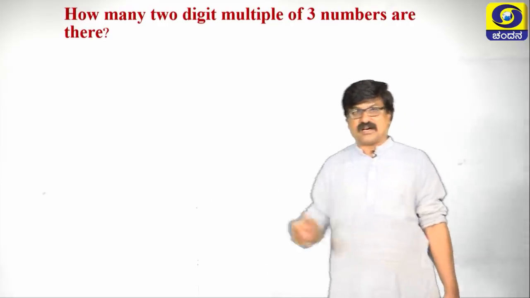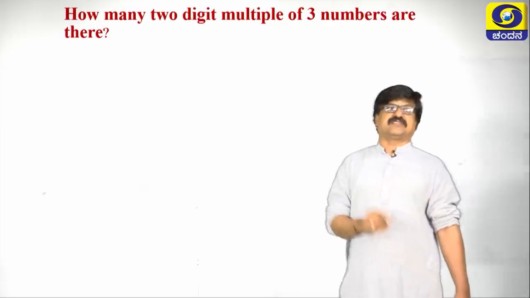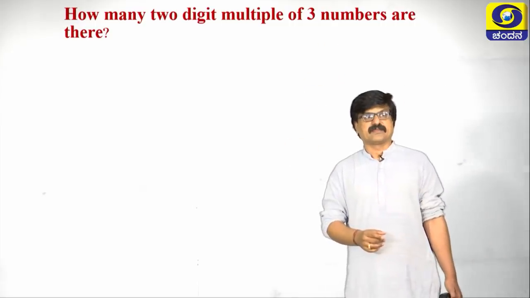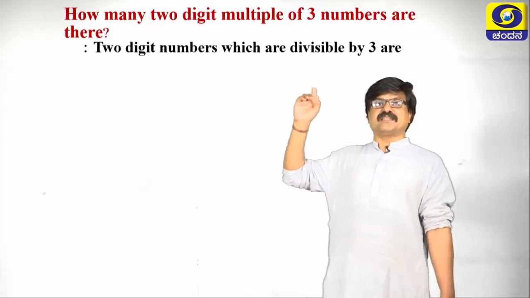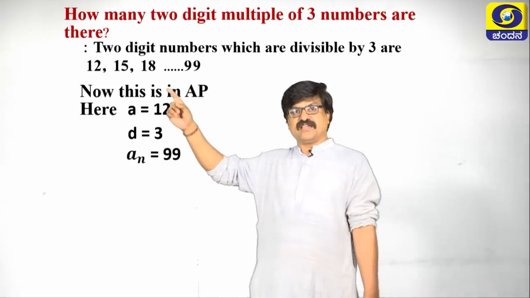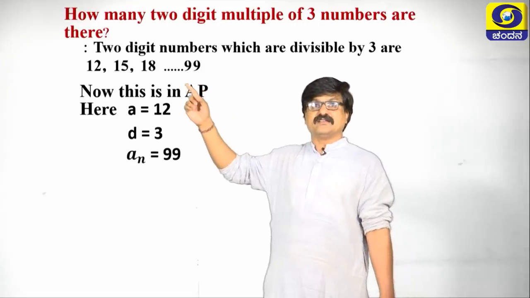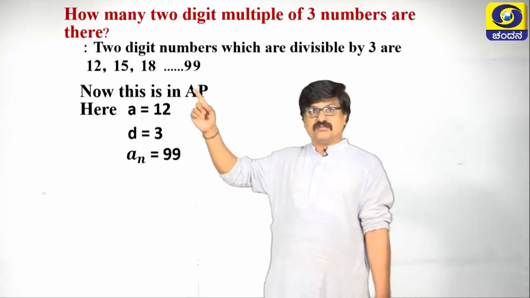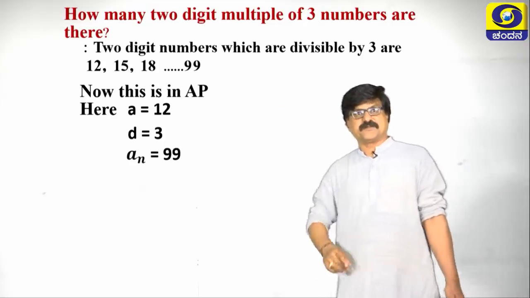Among these numbers, we have to test how many numbers are divisible by 3. 2-digit numbers which are divisible by 3 are, see here, 12, 15, 18, up to 99. These are all numbers which are divisible by, or multiples of, 3 here.